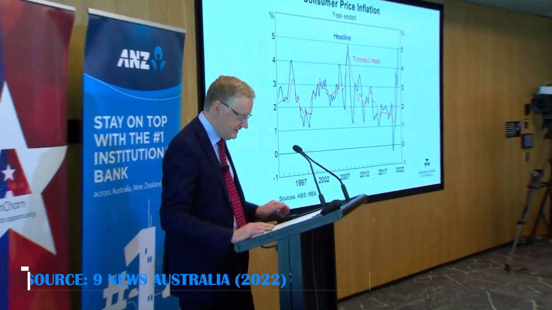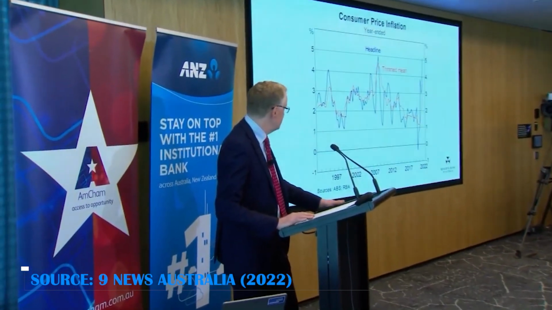As Australia imports most of its fuel, this led to significant imported inflation. Headline inflation peaked at 7.8% in the June quarter of 2022, which was driven largely by surging energy and food prices. However, since then, conditions have gradually improved. Central bank policy has tightened, energy prices have modulated, and global supply chains have stabilized.